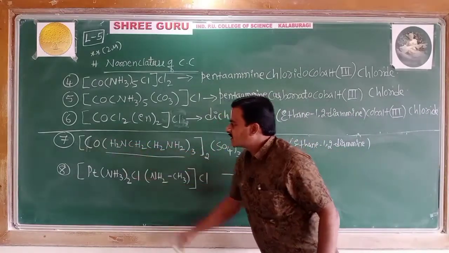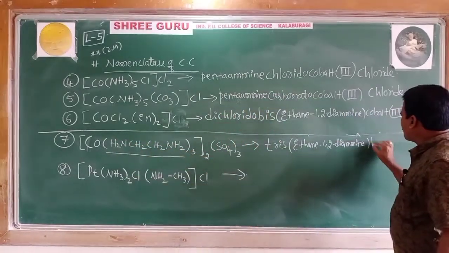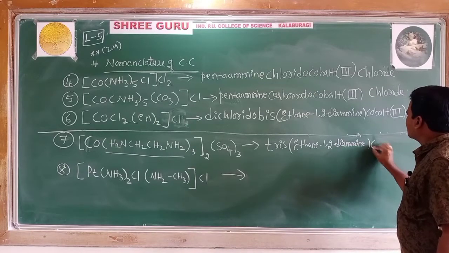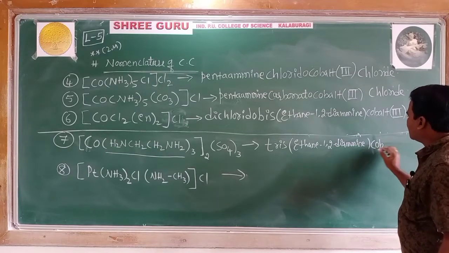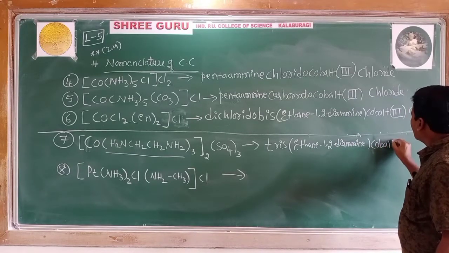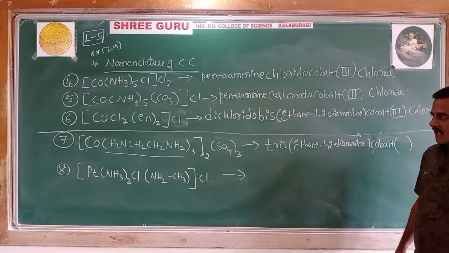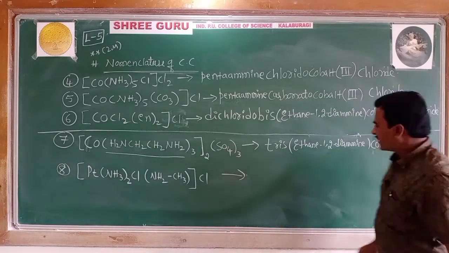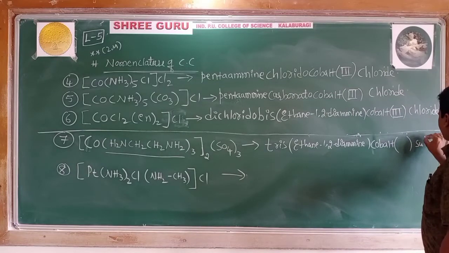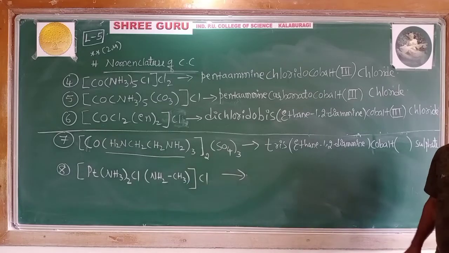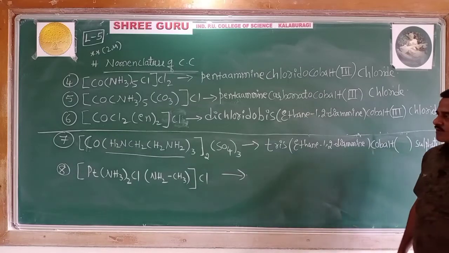What next? The cobalt, central metal atom cobalt, and its oxidation number. And what is the anion? Sulfate. With a gap you can write sulfate. Oxidation number you have to write on your own.